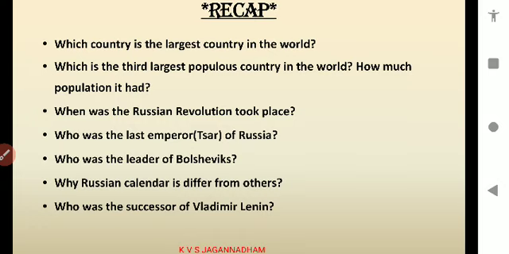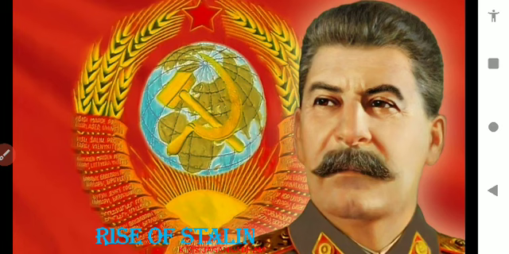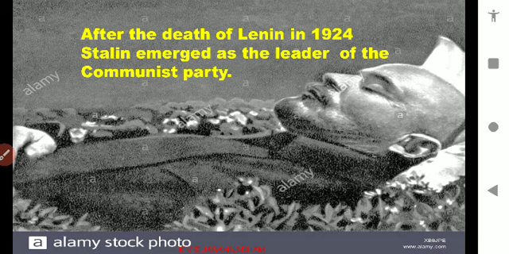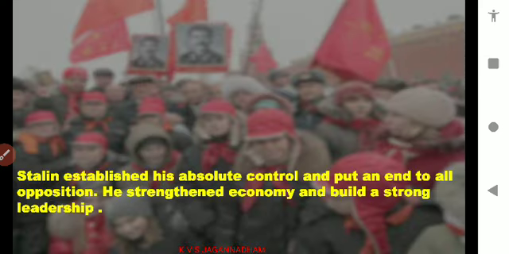Stalin. Now let us learn about the rise of Stalin. How did Stalin come into power? After the death of Lenin in 1924, Stalin emerged as the leader of the Communist Party. Generally, Stalin established his absolute power. What is meant by absolute power? The ultimate power to control.